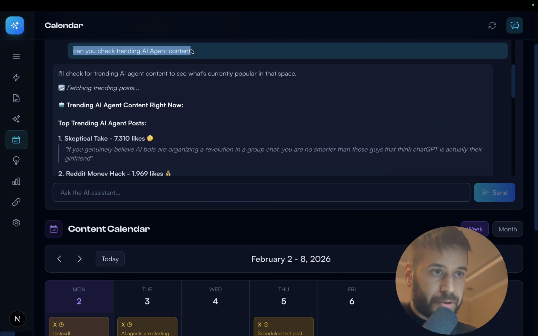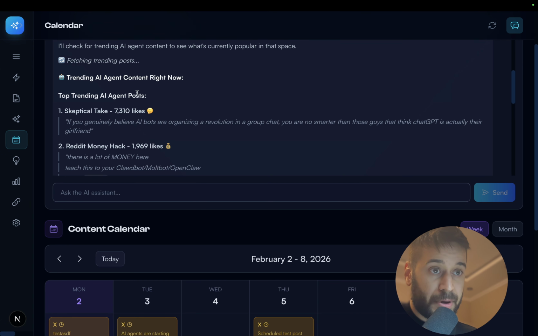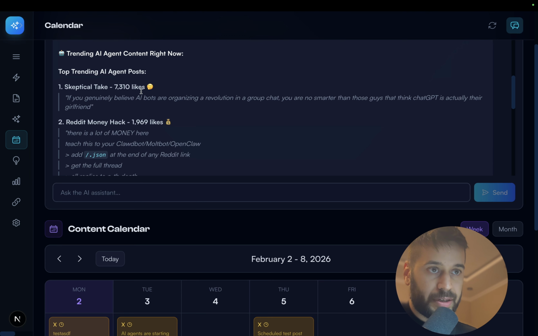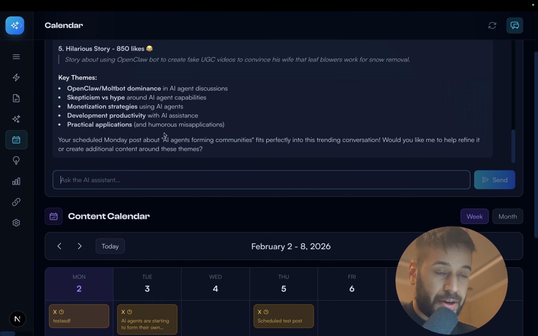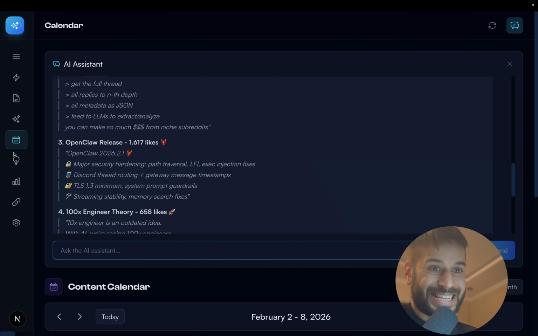So can you check the trending AI content? So it's fetching trending posts, and it here gives me some trending posts about AI agents, just some hot takes on AI agents. Okay, so basically this assistant has access to the content I post and to some trending content in the AI space. It also can schedule content.